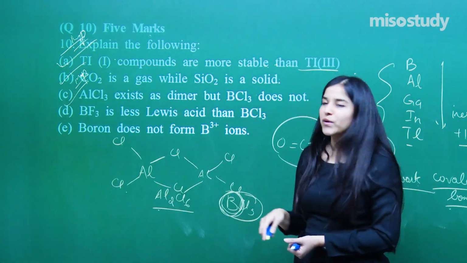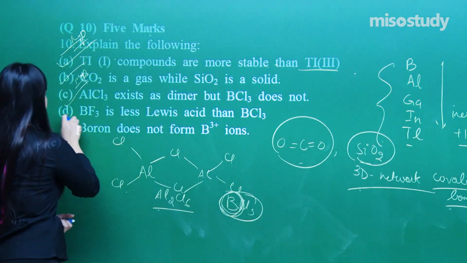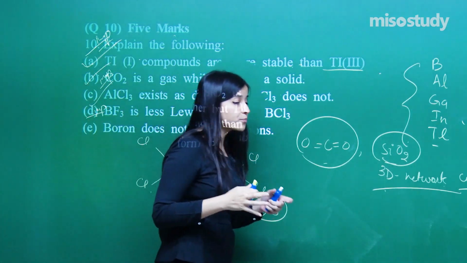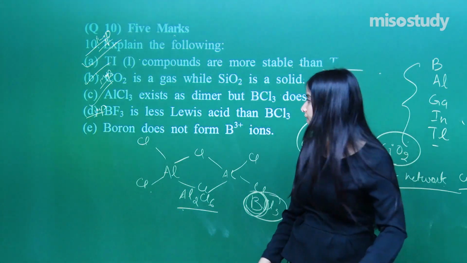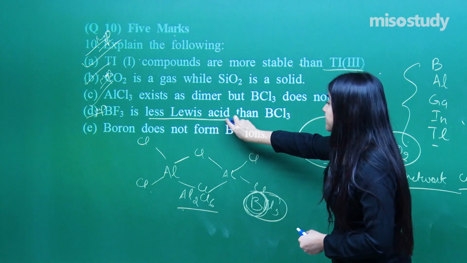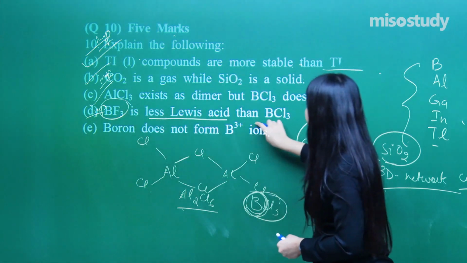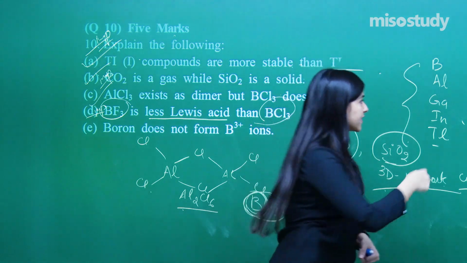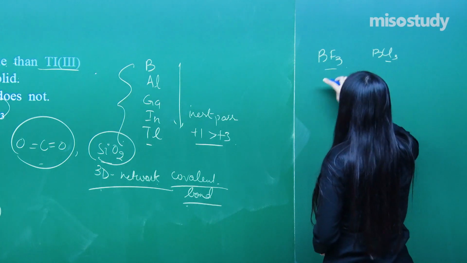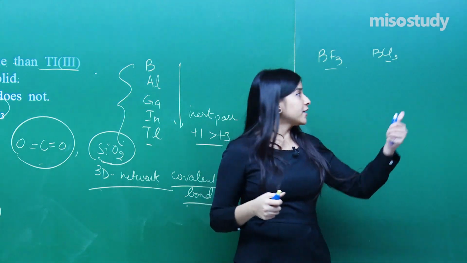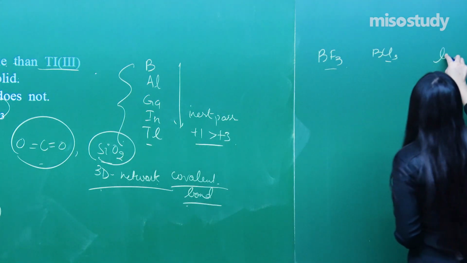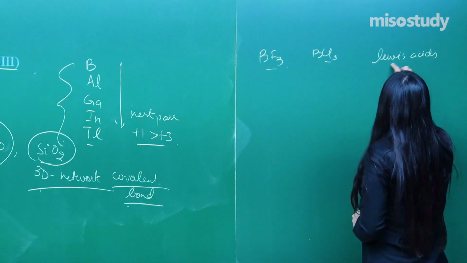Clear? Next one, D part. It's an important one. Not as such has this particular reason been provided in NCERT, but I wanted to pick this question because I found it important. BF3 is a less strong Lewis acid. That means it is less acidic than BCl3. First of all, why are they behaving as acids? See here, BF3 and BCl3. They both are electron deficient, they will be accepting electrons. So they are behaving as Lewis acids. But which one is more acidic?